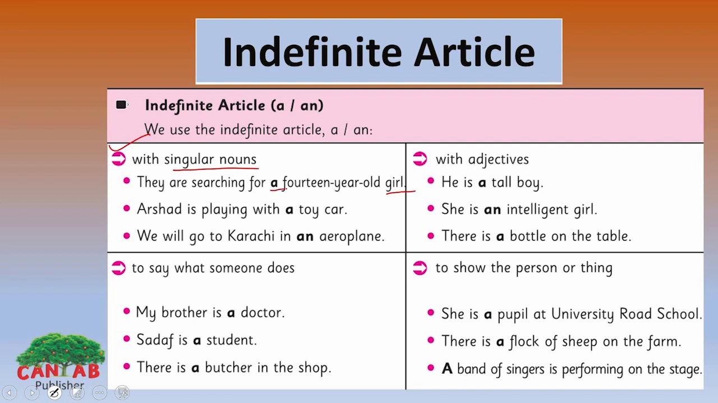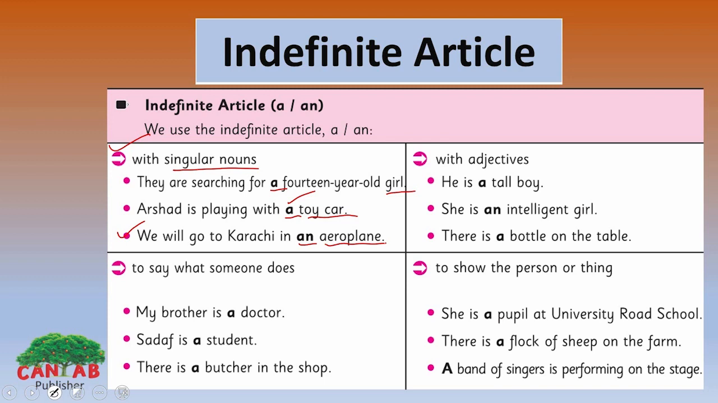Look at the second example. Arshad is playing with a toy car. Toy car is a singular noun here. That's why we have added a here. Look at the third example. We will go to Karachi in an aeroplane. We have added an here because aeroplane starts with a vowel sound. We always put an before words with a vowel sound.